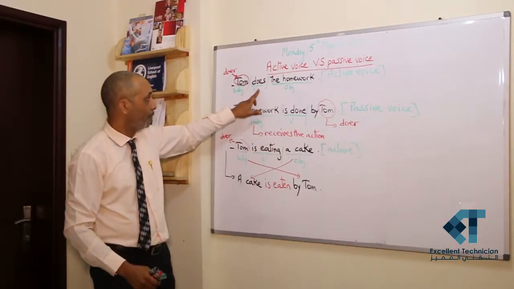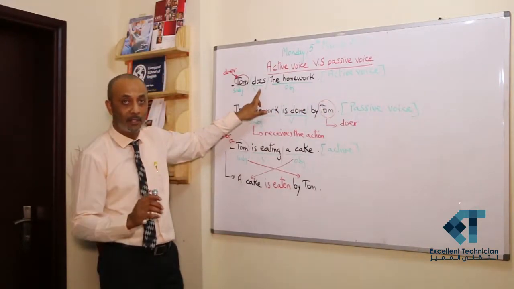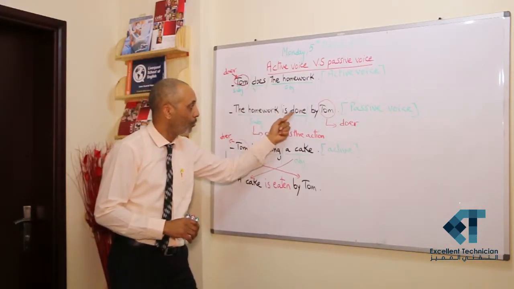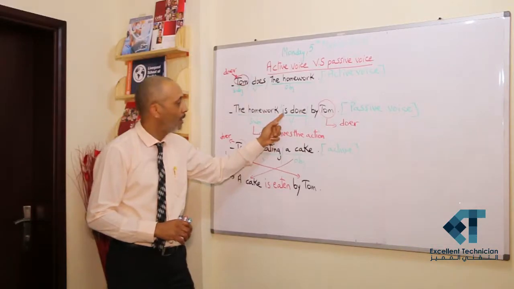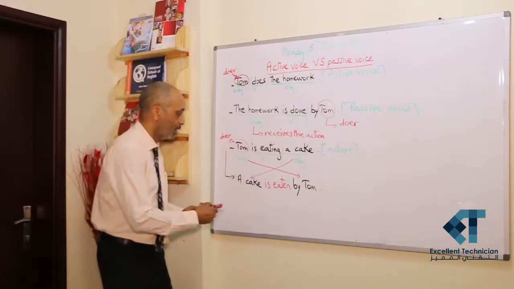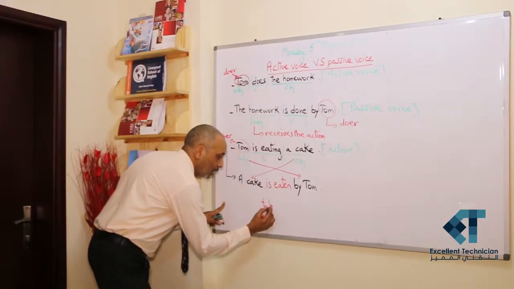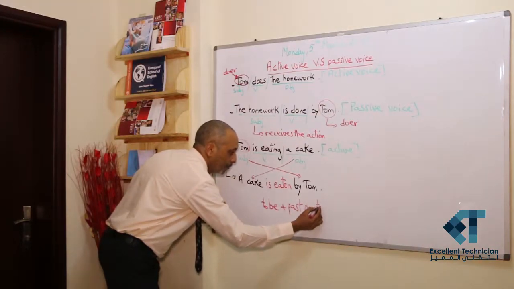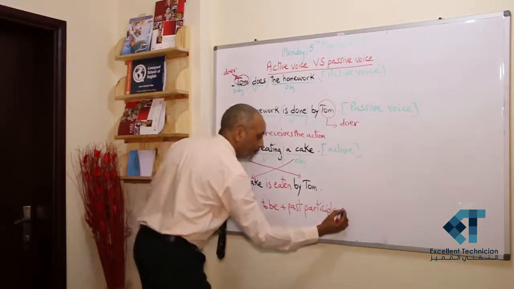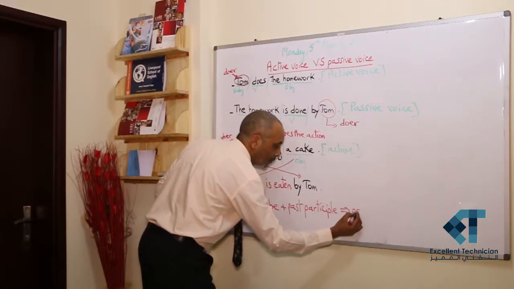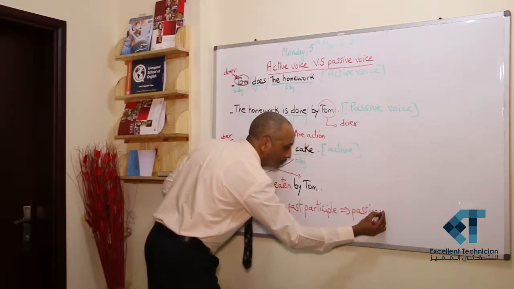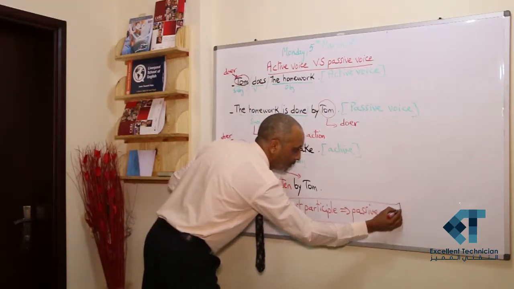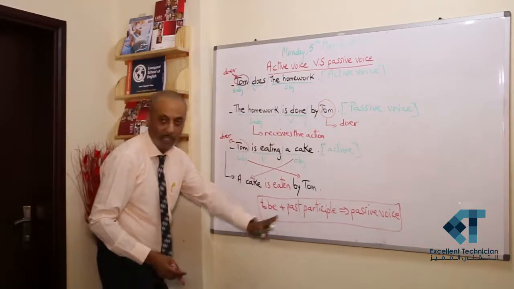Here, the verb, the active verb, is in the simple present. So in the passive, which is made of two parts, we have the auxiliary of verb to be plus the past participle, which is the rule. To be plus the past participle of the verb. That's the rule of the passive voice. Verb to be plus the past participle.